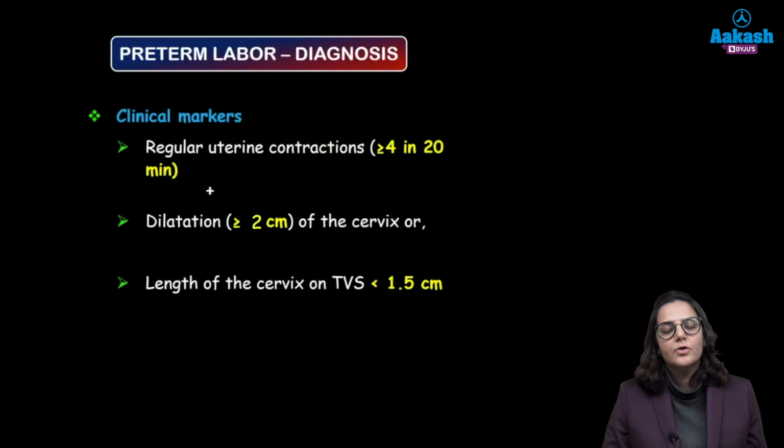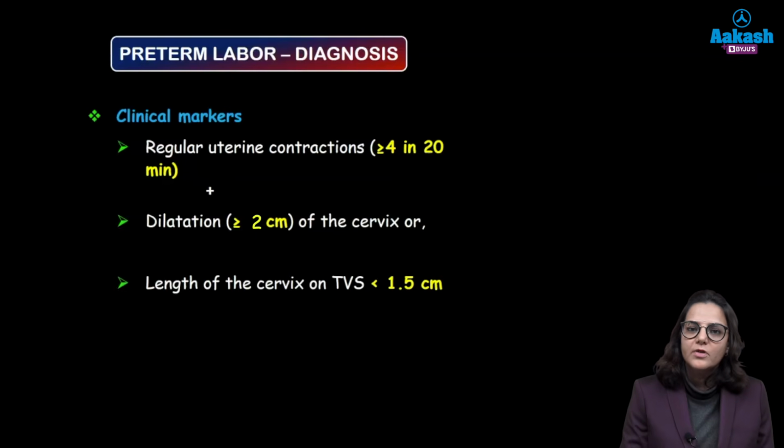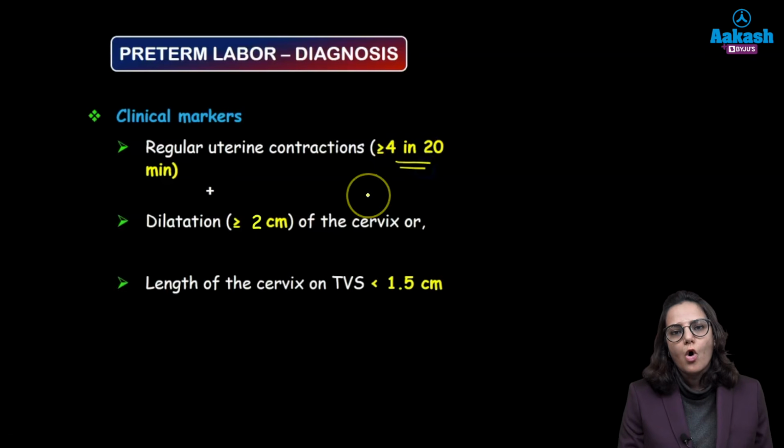Alright. Now coming to the diagnosis, we have discussed the predictors, we have discussed the prophylaxis. Now coming to the main diagnosis of preterm labor. So if the woman comes to us, we will monitor her uterine contractions. If the uterine contractions are more than 4 in 20 minutes, or if the cervical dilatation is more than or equal to 2 cm, or if on transvaginal scanning the length of the cervix is less than 1.5 cm.